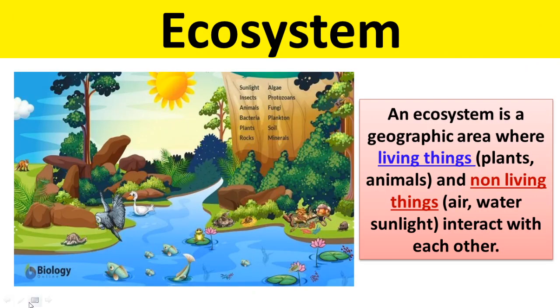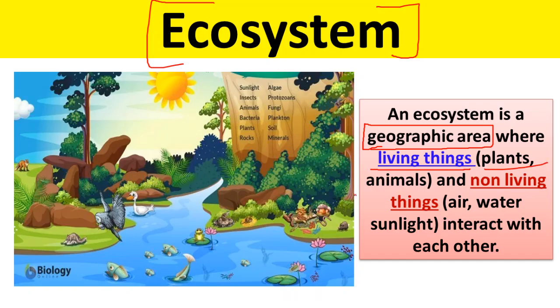Now another related component is ecosystem, okay. So let us understand the concept of ecosystem. An ecosystem is any geographical area where living things like plants, animals, insects etc. and non-living things such as air, water, sunlight interact with each other and make life possible.